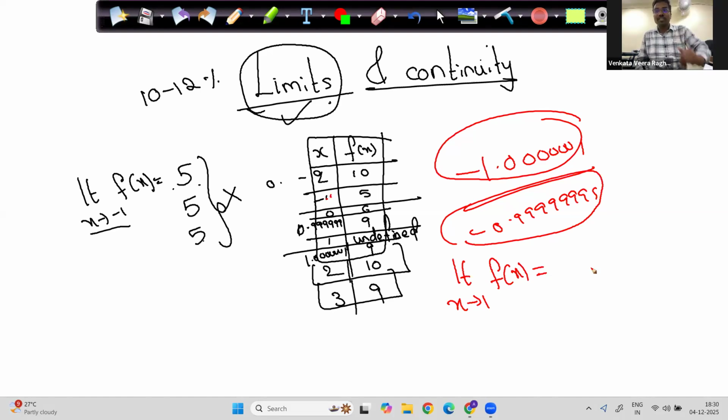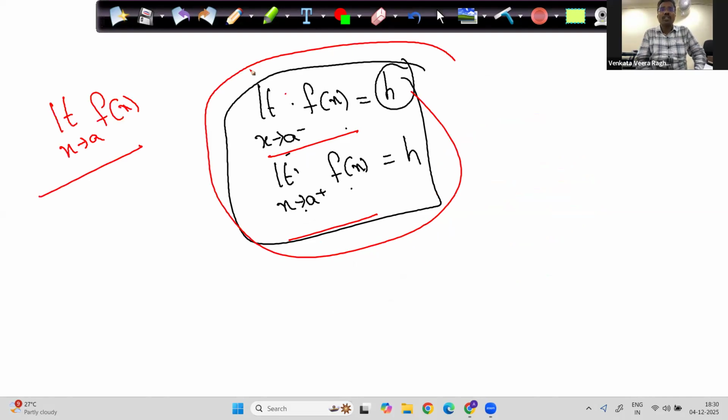Now Ram Charan, what is your answer? 9. Very good. So the answer should be 9. I just now told you I'm least concerned what happens to the function at that point. I am only concerned about the points slightly less than and slightly more than.